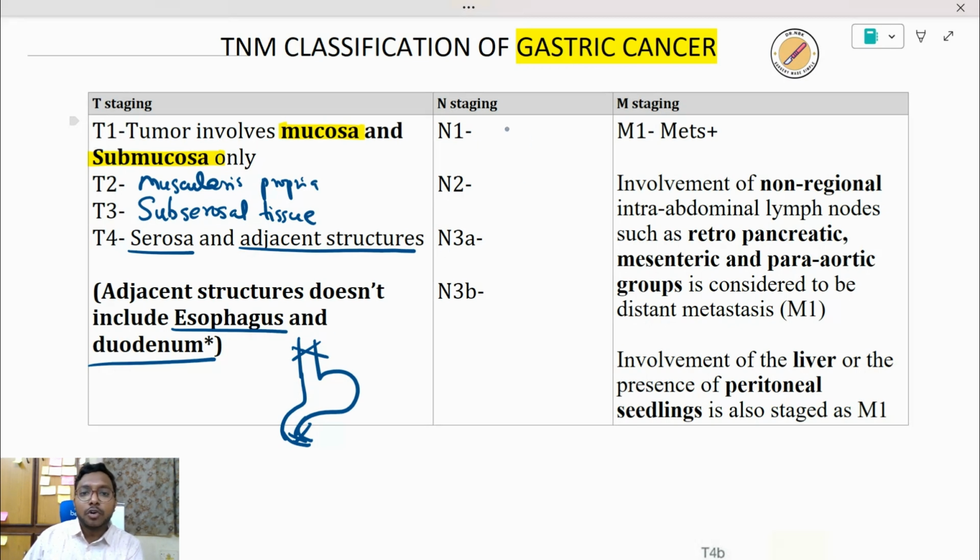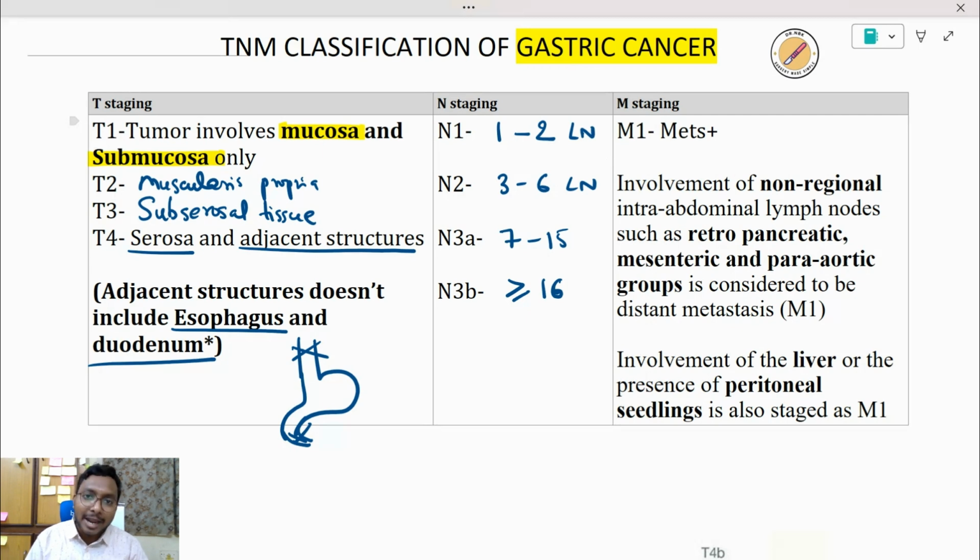Okay, right. So coming to nodal grading, 1 to 2 lymph nodes will be N1, 3 to 6 lymph nodes will be N2, and 7 to 15 will be N3A. More than or equal to 16 lymph nodes will be N3B. Please understand the nodal grading is related to whatever the regional lymph nodes that are draining the stomach.